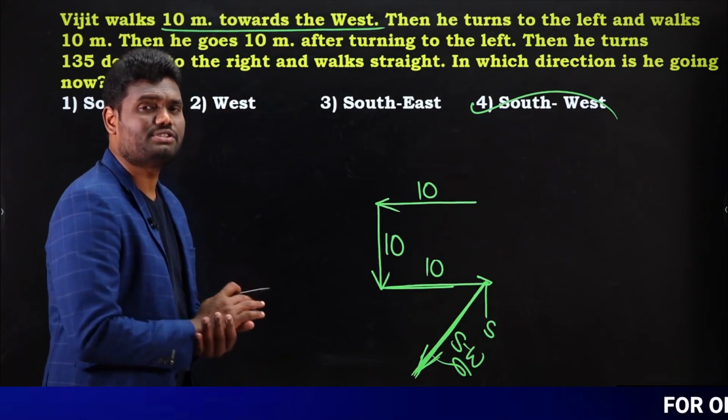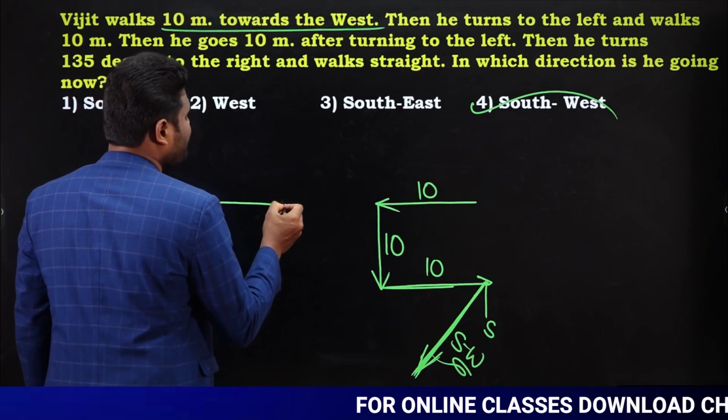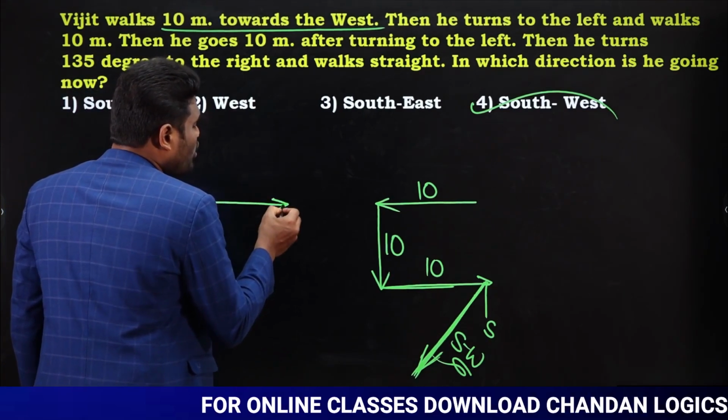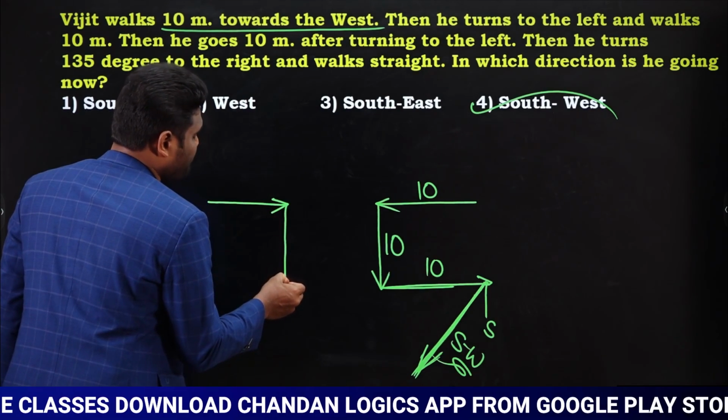These types of questions come in the examination. Very simple. What you have to do is, when they ask you to travel 135 degrees right, you know that if you turn right this way, this is 90 degrees.